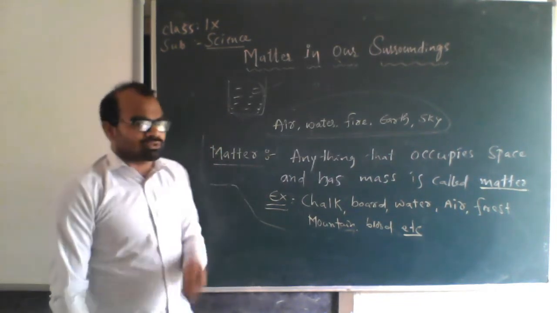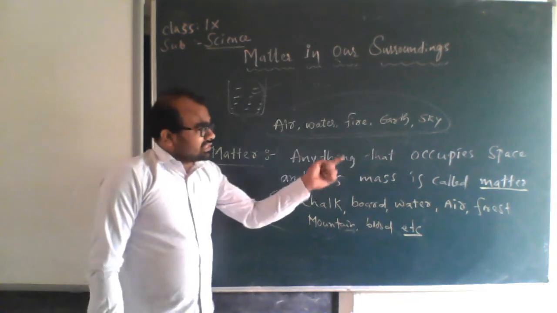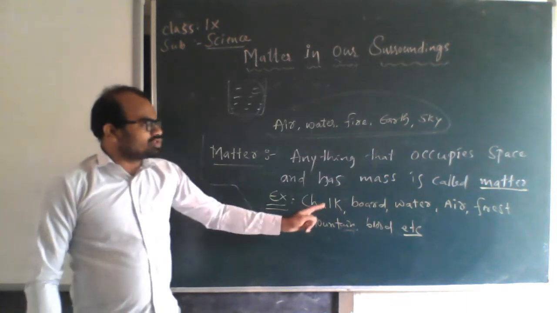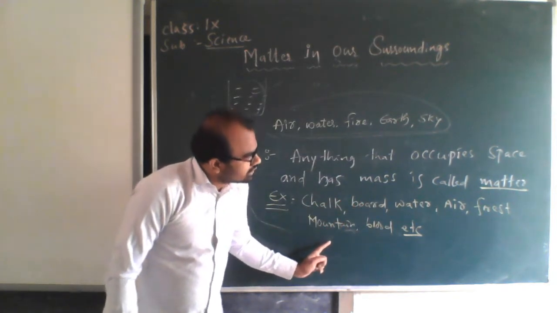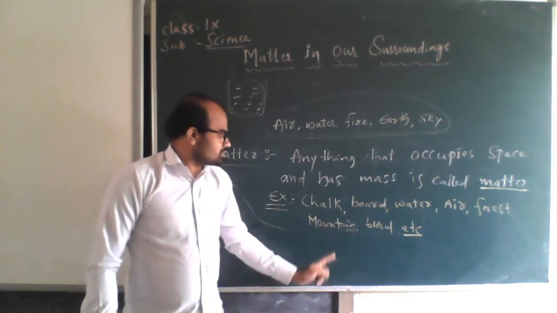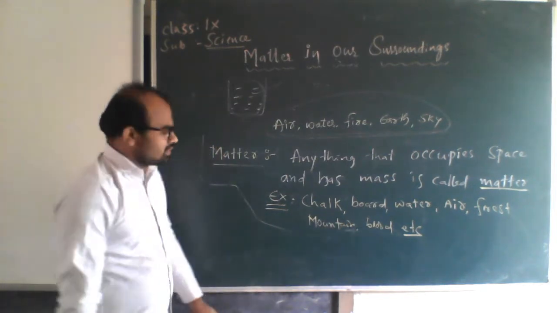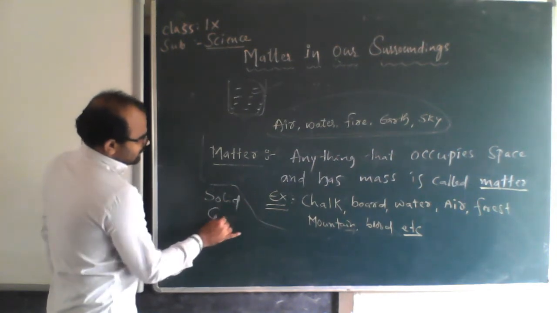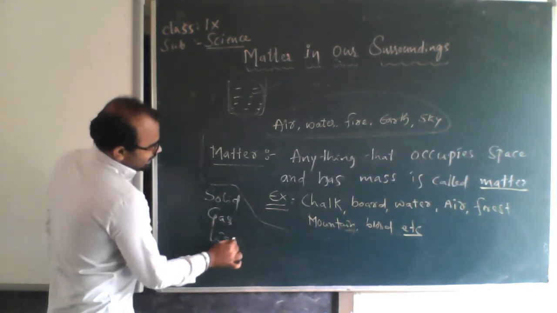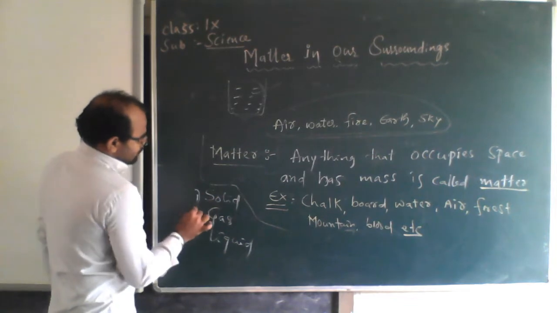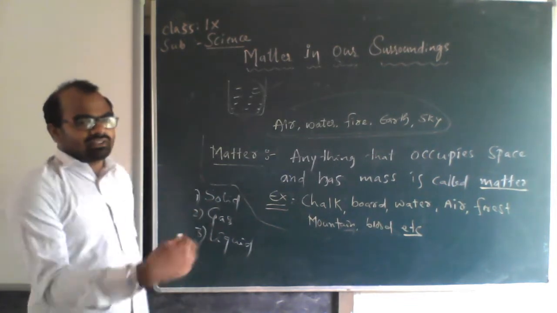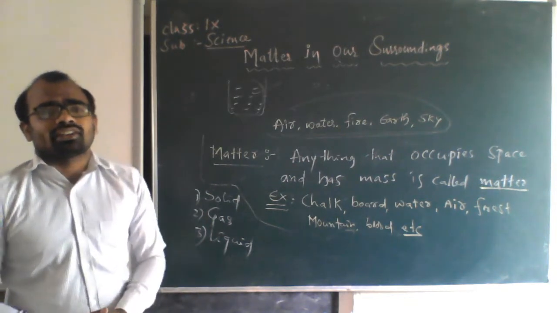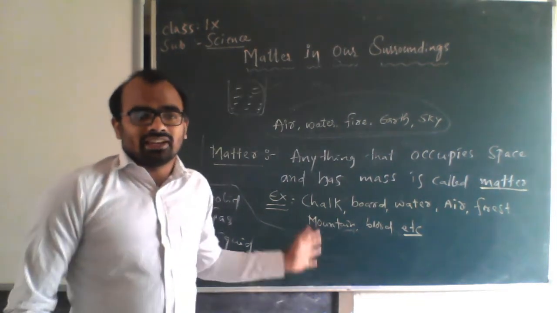I will tell you the types of matter. Anything that occupies space and has mass is called matter. Examples: chalk, wood, water, air, forest, mountain, blood, etc. There are 3 types of matter, which we learn later: solid, liquid, gas. Mainly there are 3 types of matter, and we learn about them in the next concepts. And one special fourth one we can call plasma. But mainly these are 3 types.